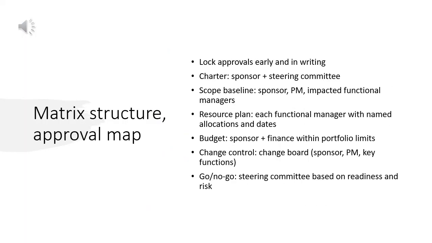Align approvals early in writing. Project charter approval: sponsor and steering committee. Scope baseline approval: sponsor, project manager, and impacted functional managers. Resource plan approval: each functional manager with named allocations and dates. Budget approval: sponsor and finance, within portfolio limits. Change control approval: change board with sponsor, project manager, and key functions. Go or no-go approval: steering committee, based on readiness and risk.